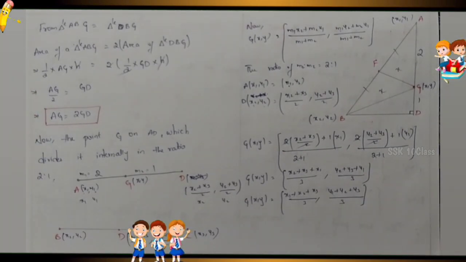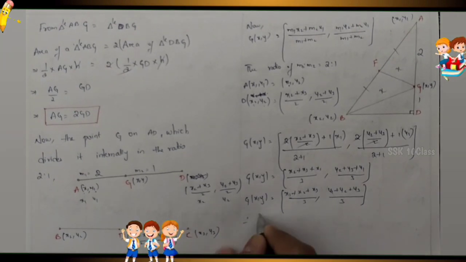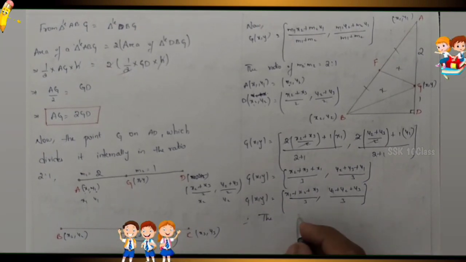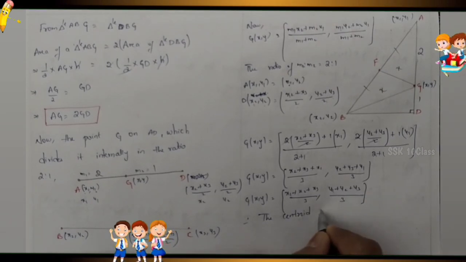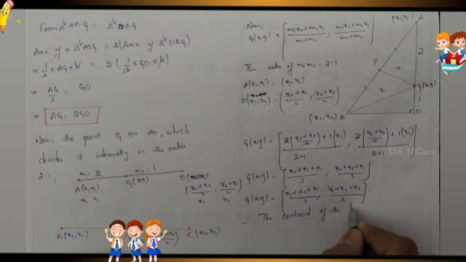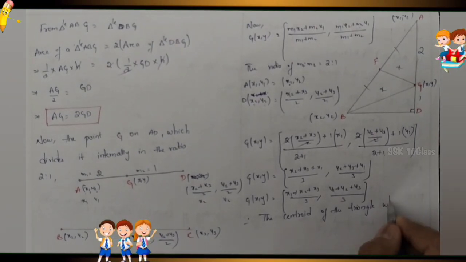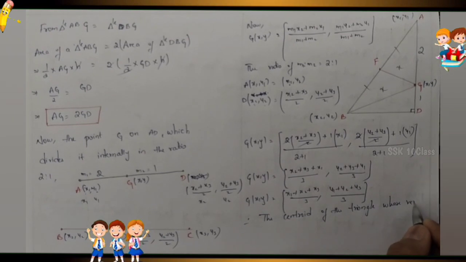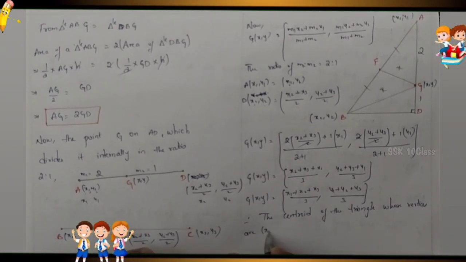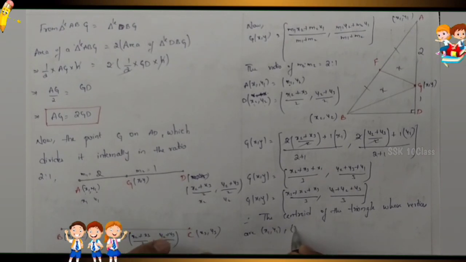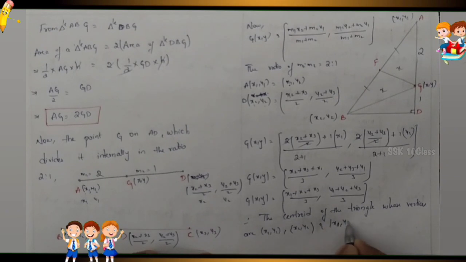So this is the formula of the centroid of the triangle. So write down: the centroid of the triangle whose vertices are x1 comma y1, next x2 comma y2 and x3 comma y3, the three vertices.